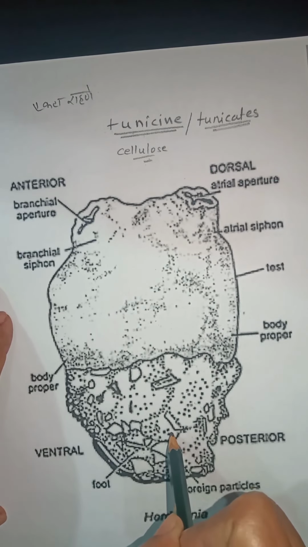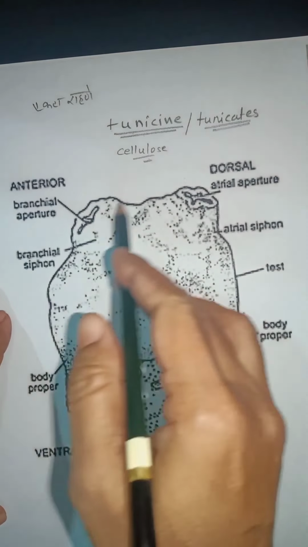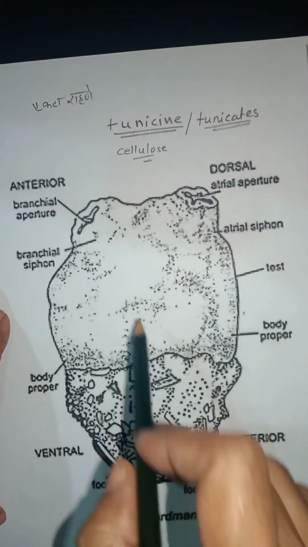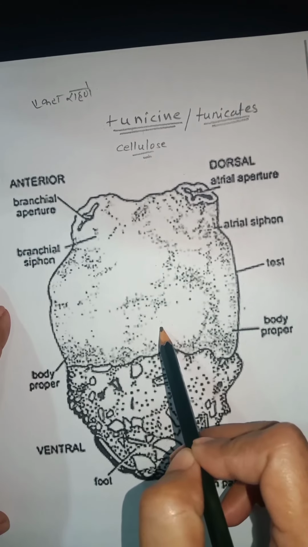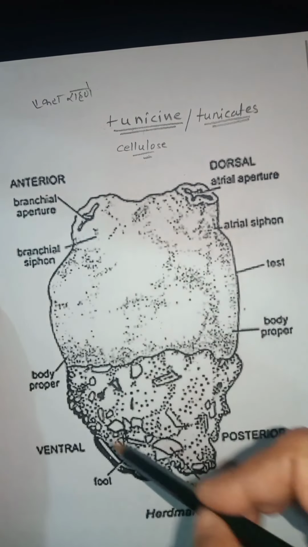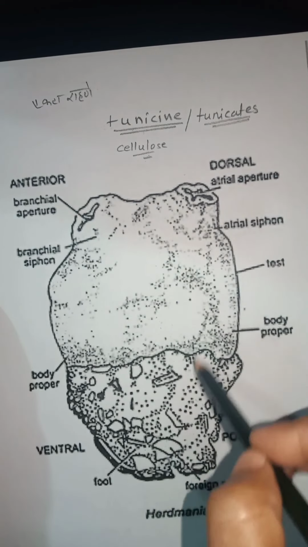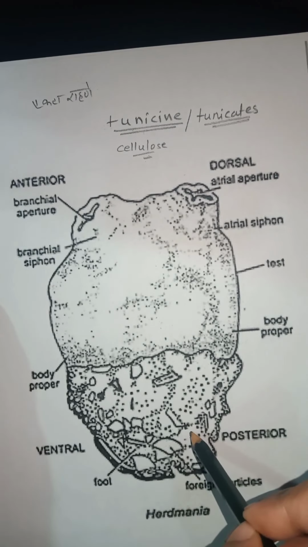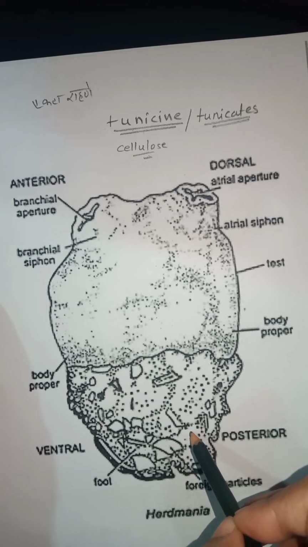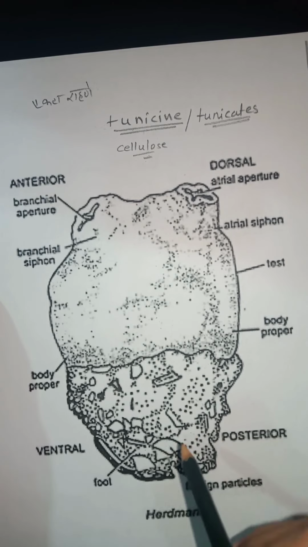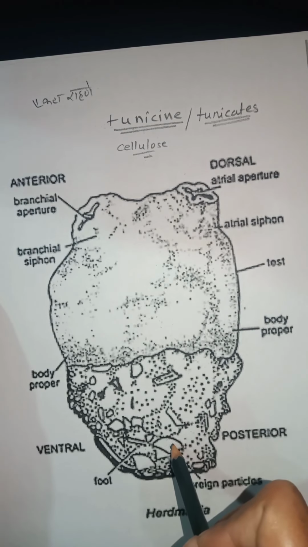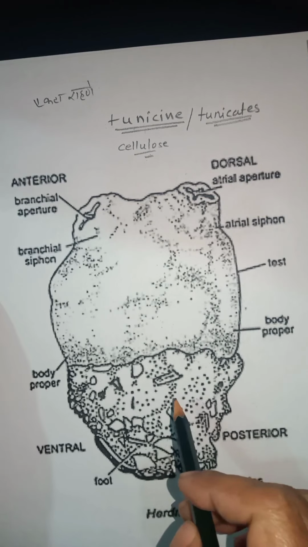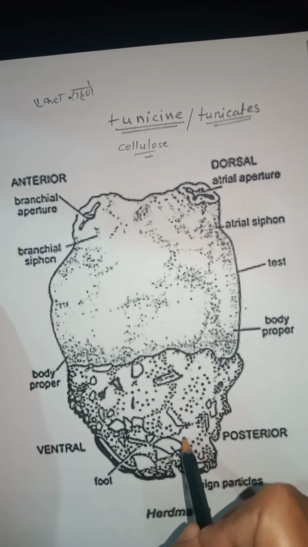The larva is replaced by a single ganglionic adult. There is no tail region, and the notochord is also absent in adults.